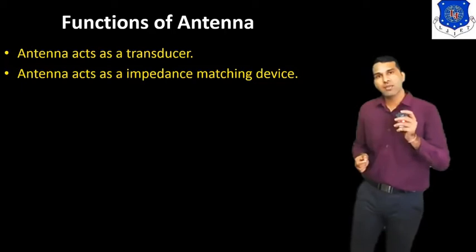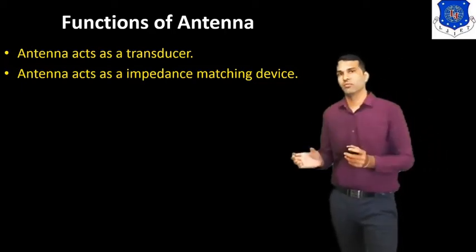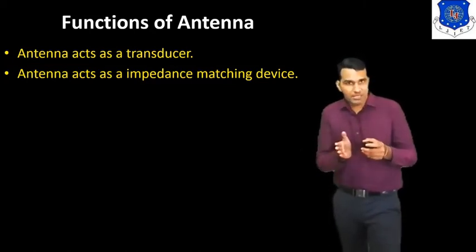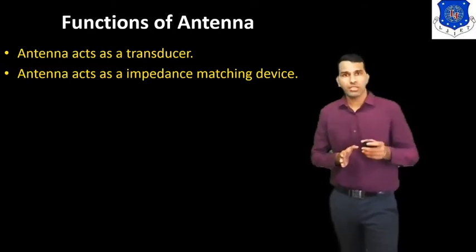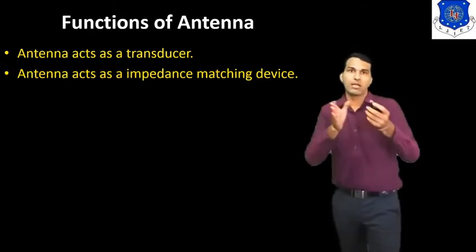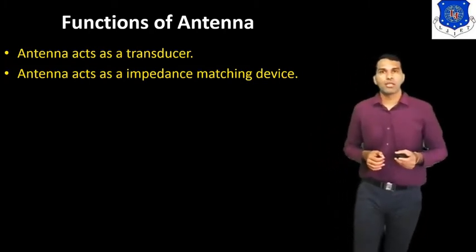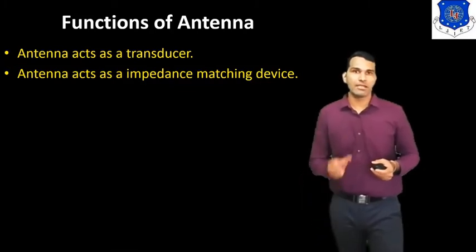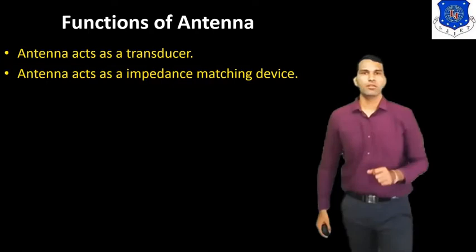It matches the impedance of the free space to the transmitter, or we can say generator, and the same way it matches the impedance of the free space to the receiver. So this is a function of the antenna: it acts as an impedance matching device.